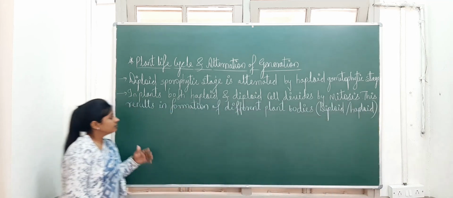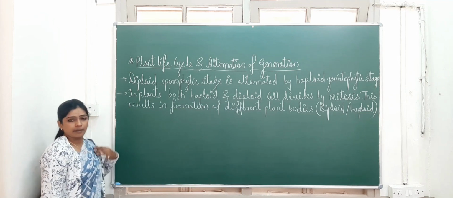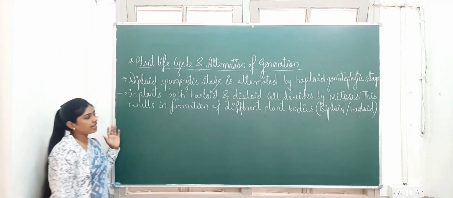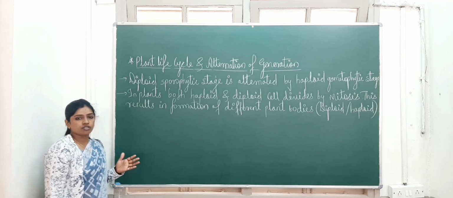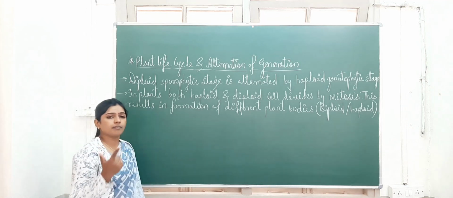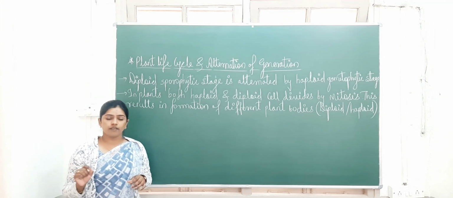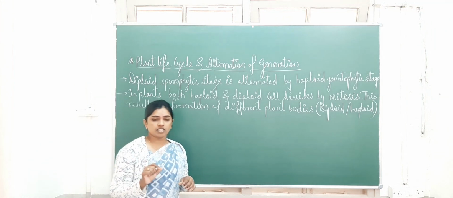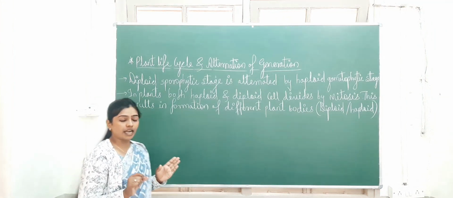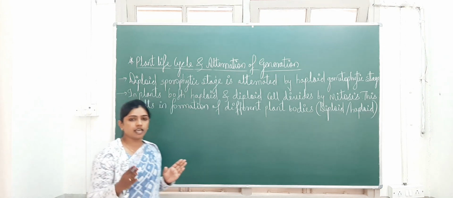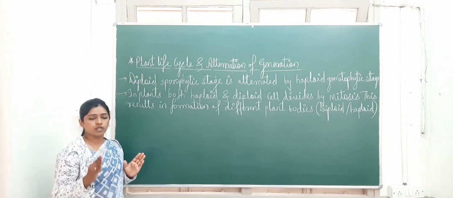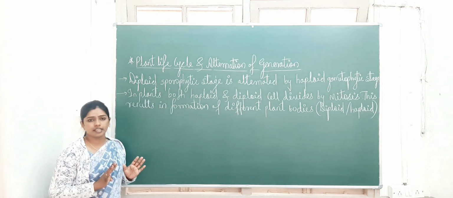See here, in plants what happens? Both haploid and diploid cells divide by mitosis. So mitosis and meiosis are the cell divisions, which you already studied at school level. About cell division and the cell cycle, you will study in detail in a later chapter. Mitosis, meiosis, cell division, everything you will study in that topic.